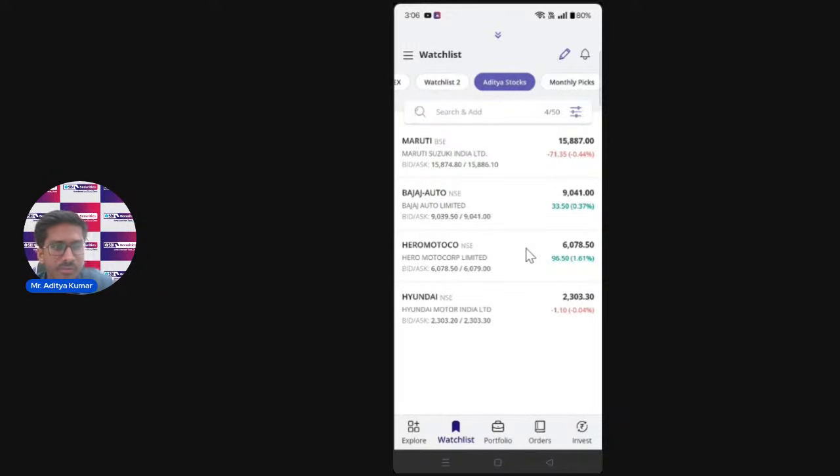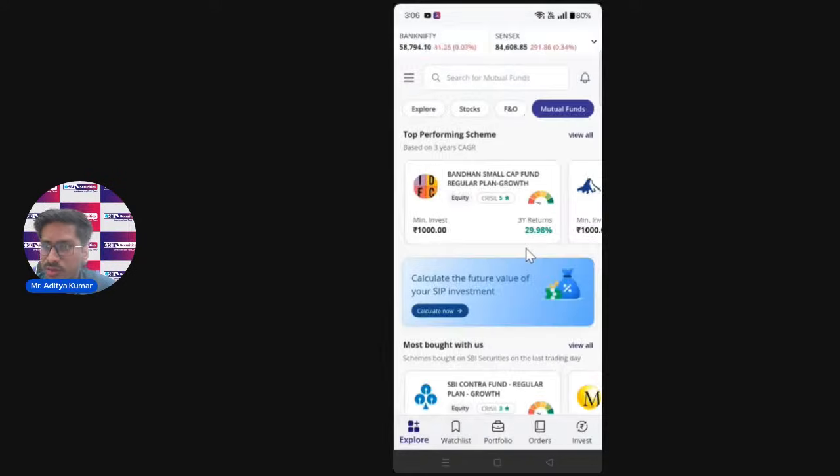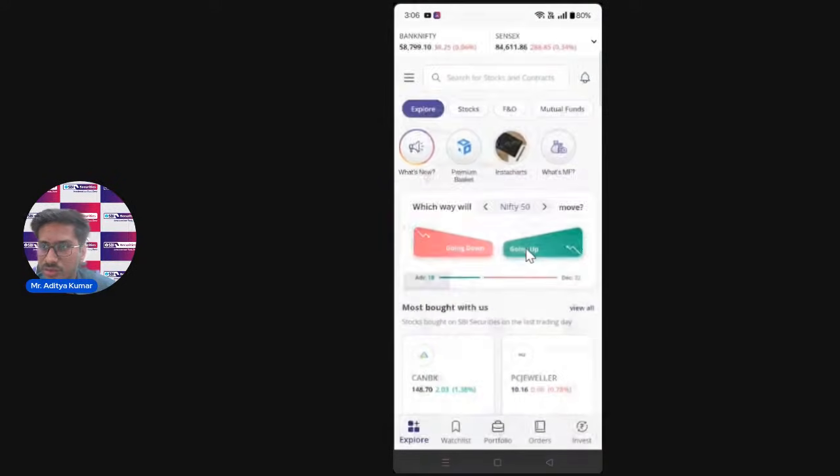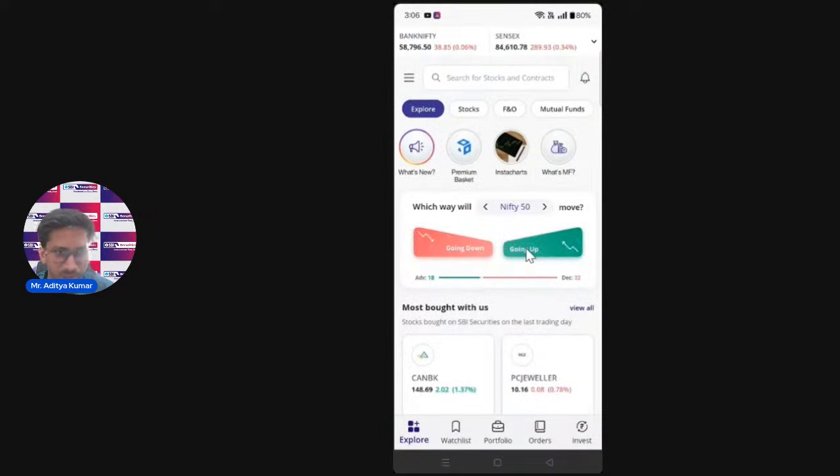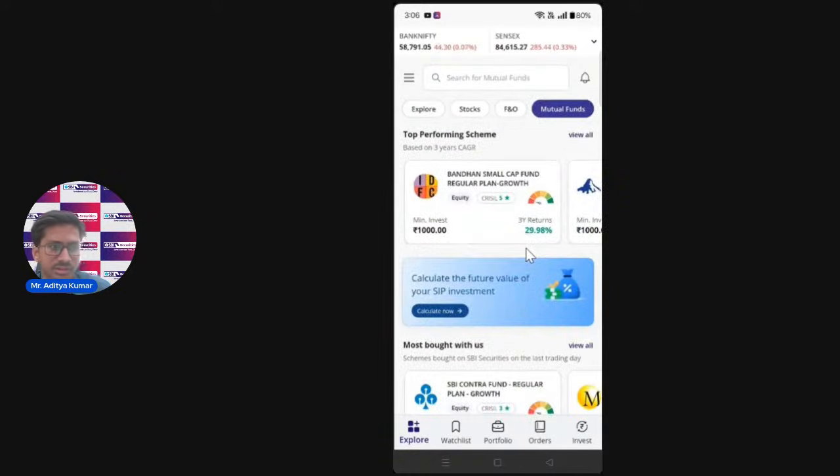So in the app, you might have gone through our app once. I will tell you how you can go through the mutual fund section. There are one or two ways. This is the first screen that you will see on our app. Once you click on the explore section at the bottom, you will see these four options: explore stocks, FNO, mutual fund. Here you can access our mutual fund section. This is the easiest way to do that.